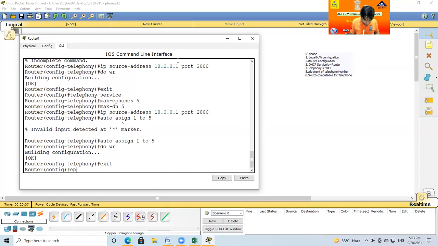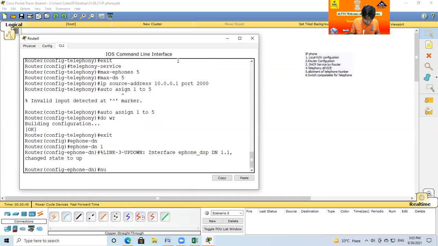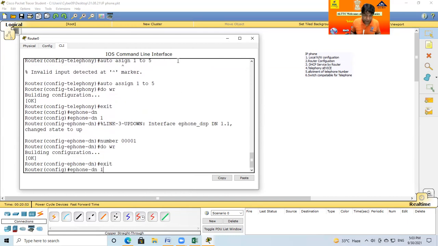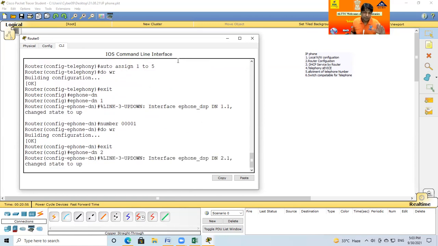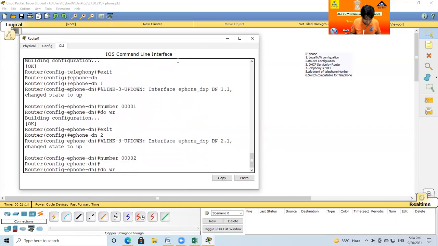ephone-dn 1, the first telephone number, DN1. Just write what the number is, 1, 2, 3, 4, 5 digits. Do write and exit. Same for DN2, the second telephone number. Here you have 5 telephones, so you can connect 5 telephone numbers, no problem. But here I select only 2 telephones, so I bound only 2 here. So second, I fire DN2. This is number 2, and do write and exit.